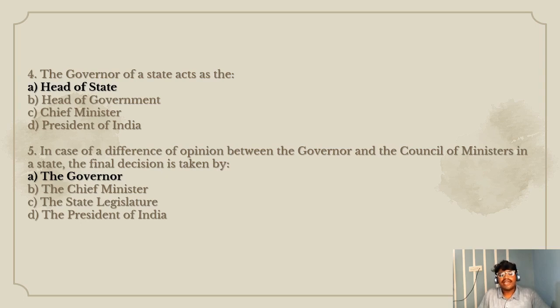Fifth question. In case of difference of opinion between governor and council of ministers in a state, the final decision is taken by option A, the governor, option B, the chief minister, option C, the state legislature, option D, the president of India. The right option is option A, the governor.